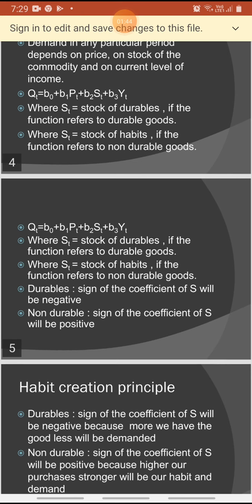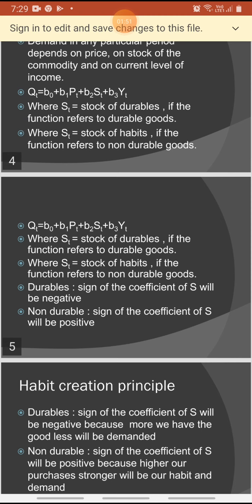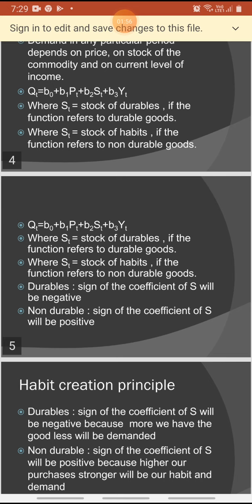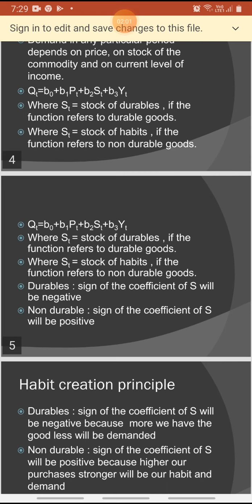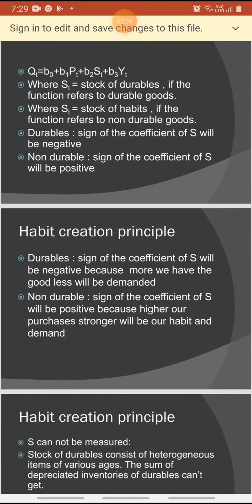Grant-Taylor extended this equation to non-durables. St, if the function refers to durable commodities, is considered the stock of durables, whereas for non-durable commodities St constitutes a habit. So St is the stock of durables if the function refers to durable commodities, while St is the stock of habit if the function refers to non-durable goods.